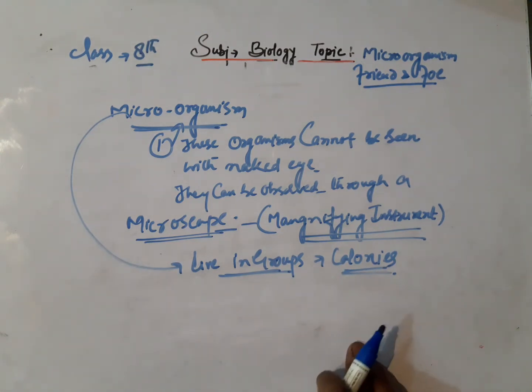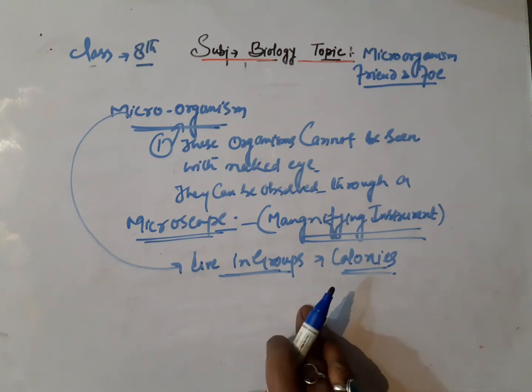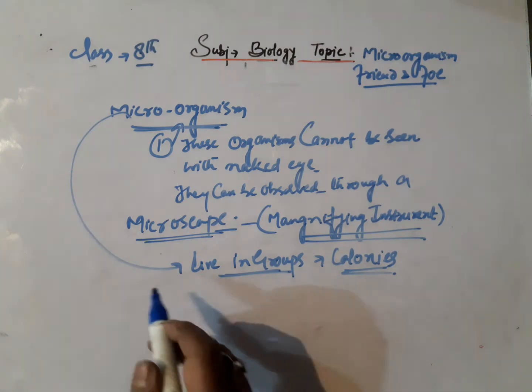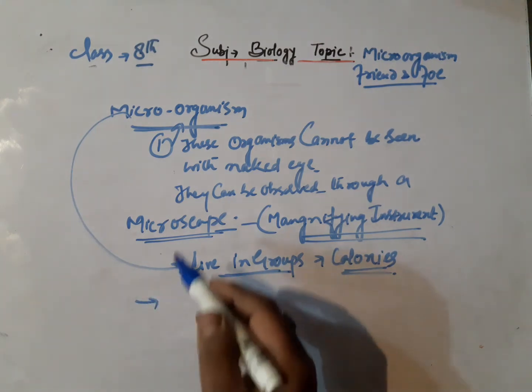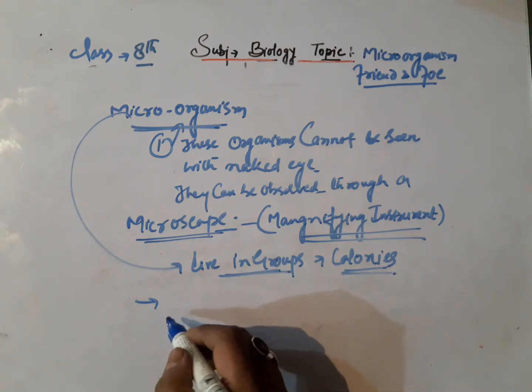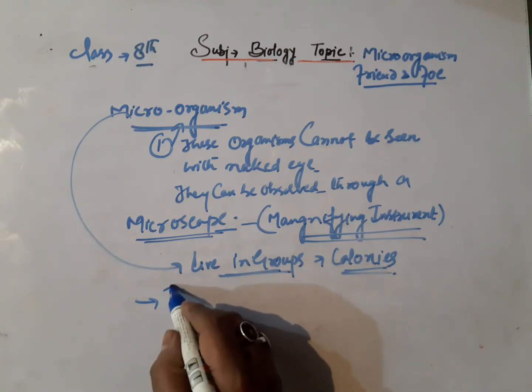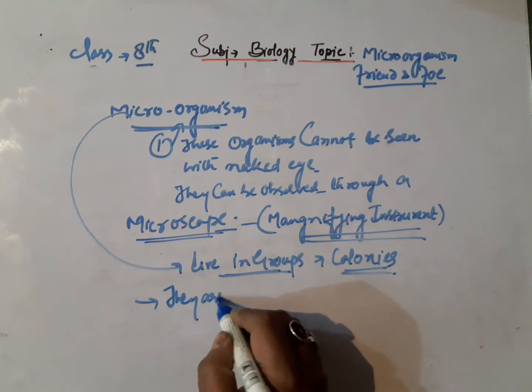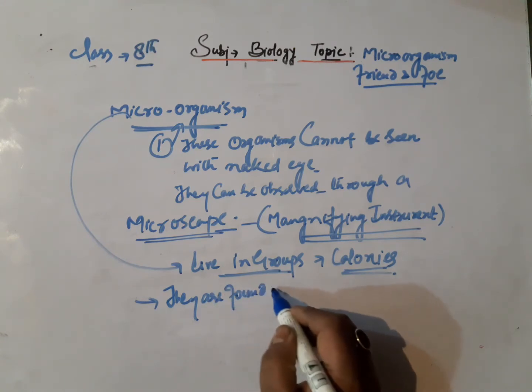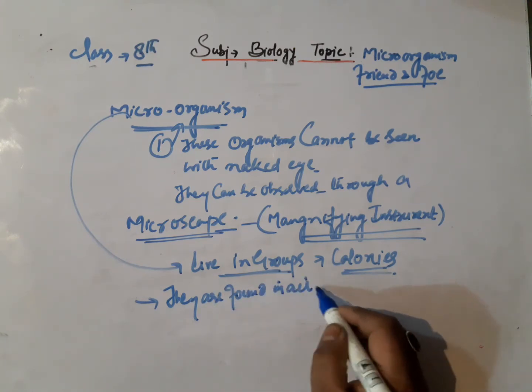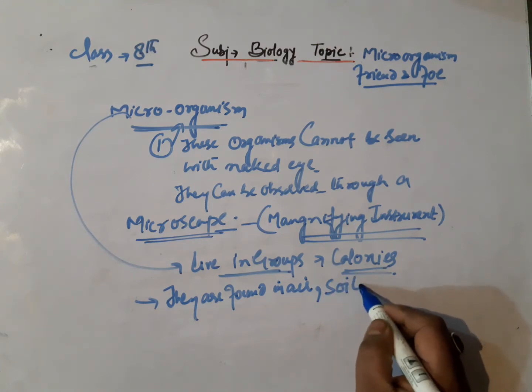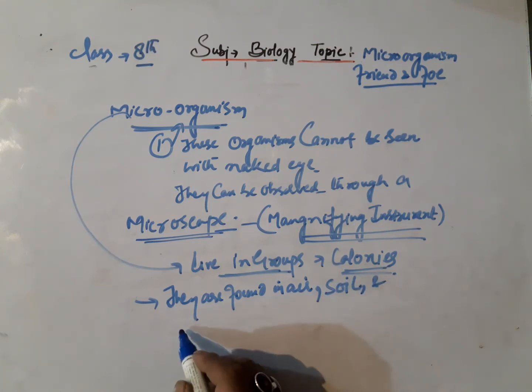They are found in air, soil, in water bodies like seas, lakes, and ponds. That is another important point regarding microorganisms. So the question is, where are they found? They are found in air, they are found in soil, and in water bodies.